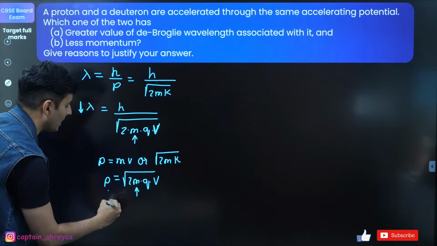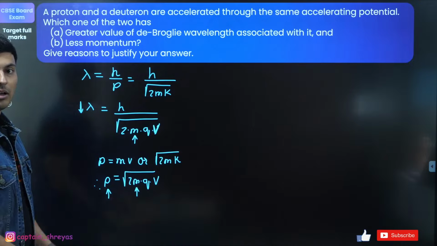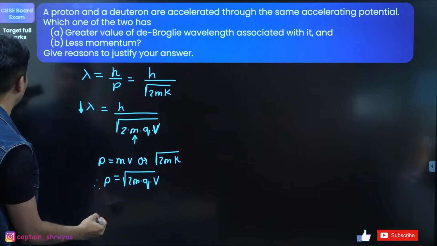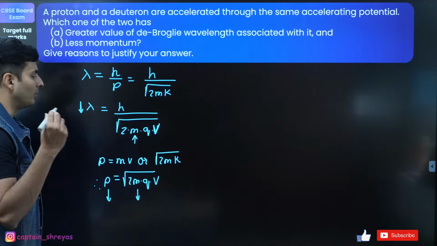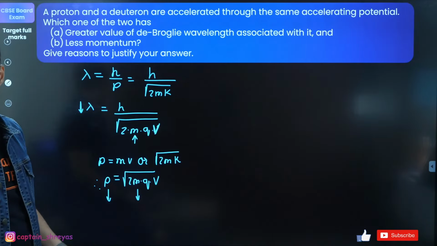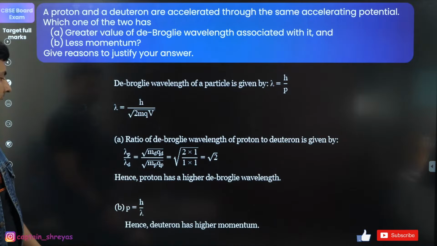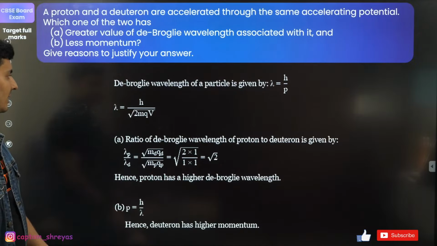So the one which has more mass will also have more momentum, and the one which has less mass will have less momentum. So deuteron has higher momentum and proton has less momentum because it has less mass.